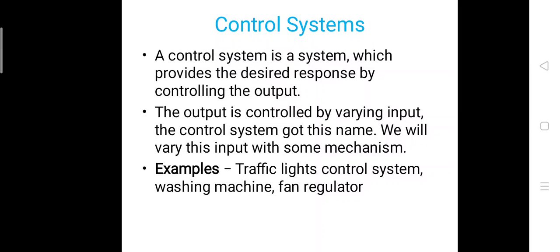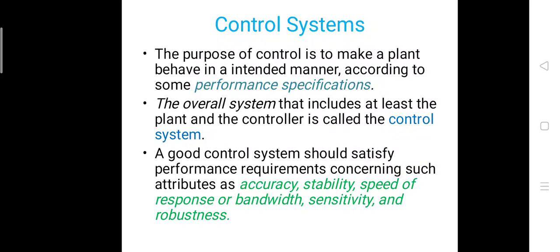So a control system can be stated as the system which controls the other system by its output. So this is another way to say that a control system controls the other devices, other machines by its output. The purpose of control system is to make a plant or process behave in an intended manner according to some performance specifications.